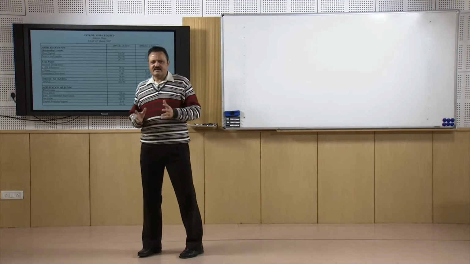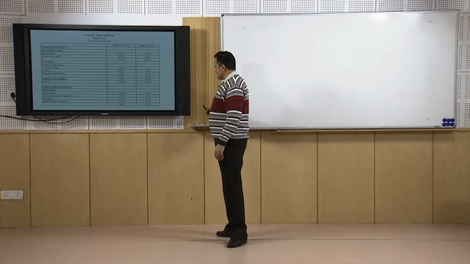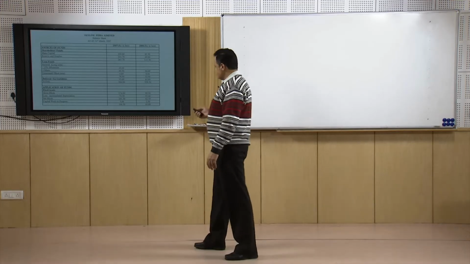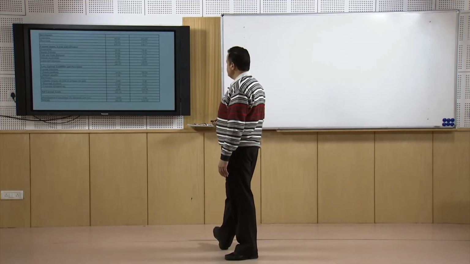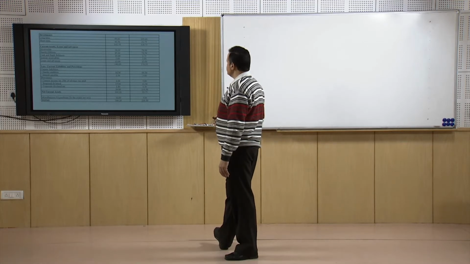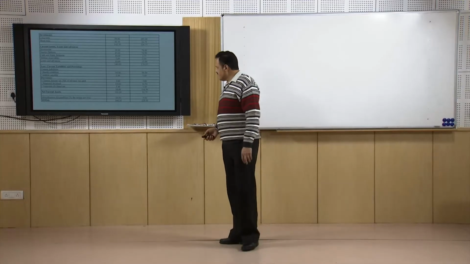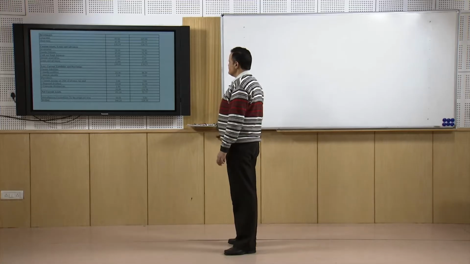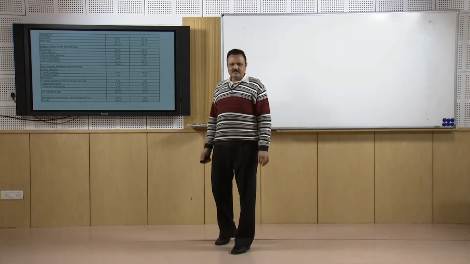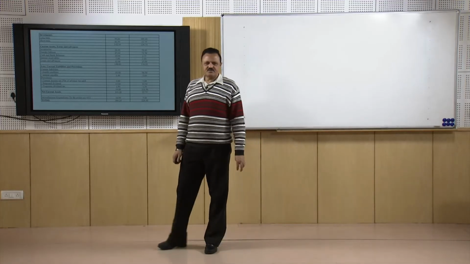So we have seen that we started with 2.75 lakhs as the opening balance of cash in the case of Skylines for India, and this was the cash and bank balance. So 2.75 is the opening balance, and when we added the inflows and then subtracted the outflows, we could verify that yes, the closing cash and bank balance is 10 lakhs in the year 2007, and that amount is verifiable from the balance sheet.